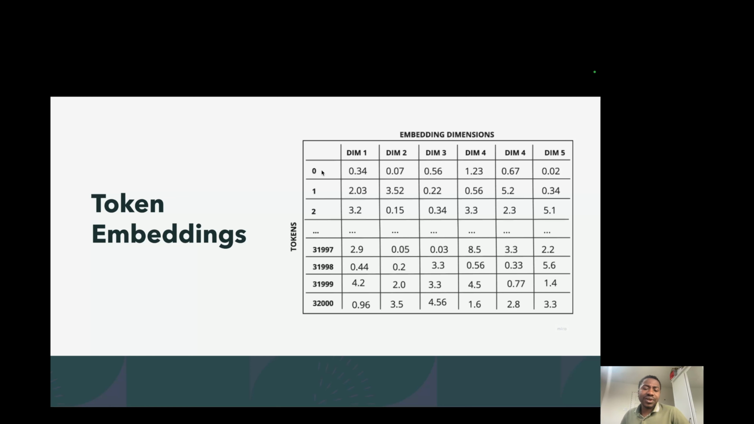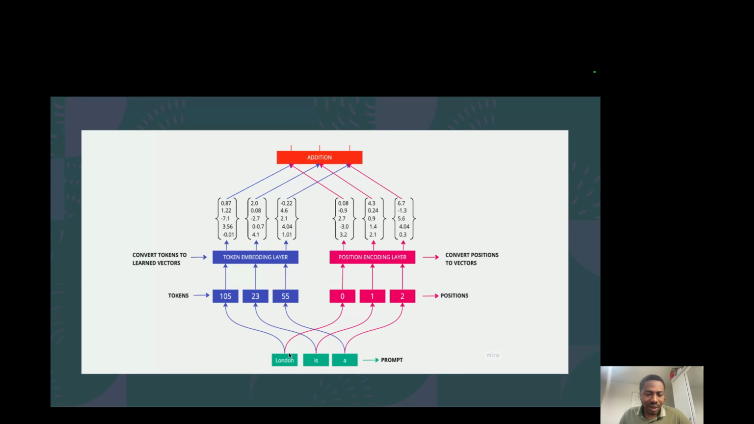The intuition for this is that when we encode London to 105, East to 23, A to 55, these numbers themselves are meaningless. What does it mean that London is 105, or that East is 23 or A is 55, right? They are unique, but random and not meaningful. But the embedding is then going to take each of these and transform them into vectors such that words having similar meaning have similar vectors.